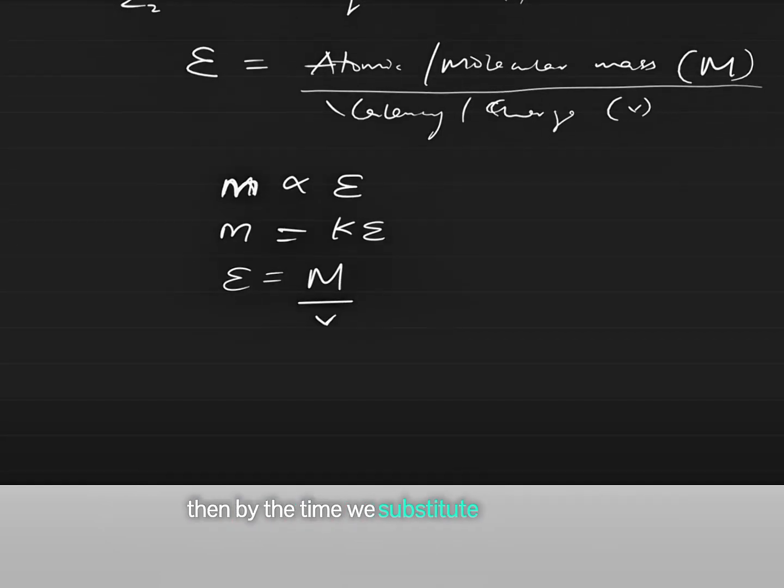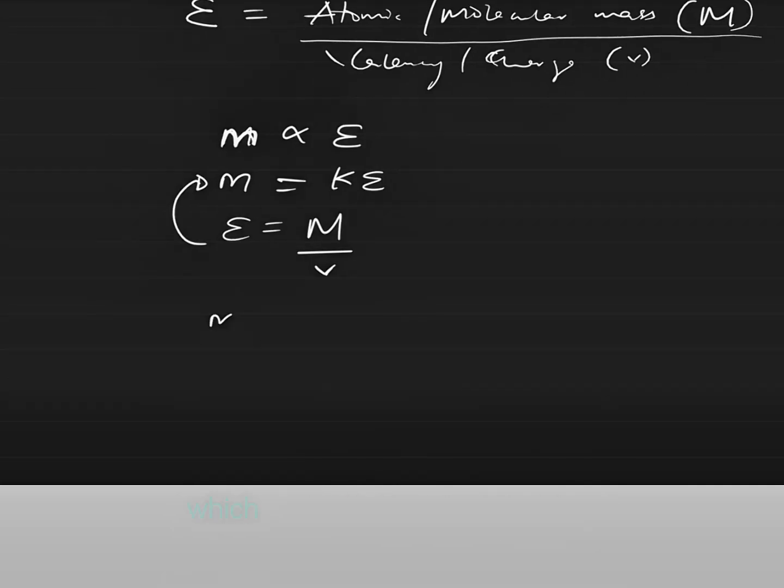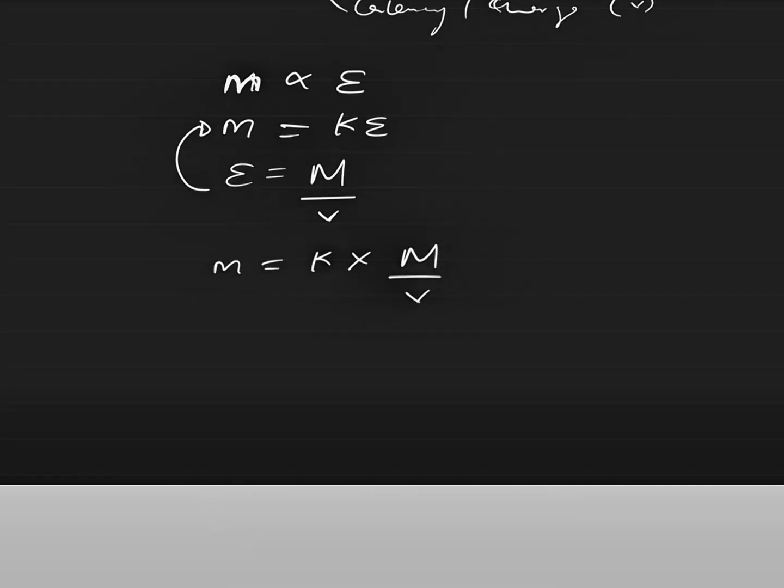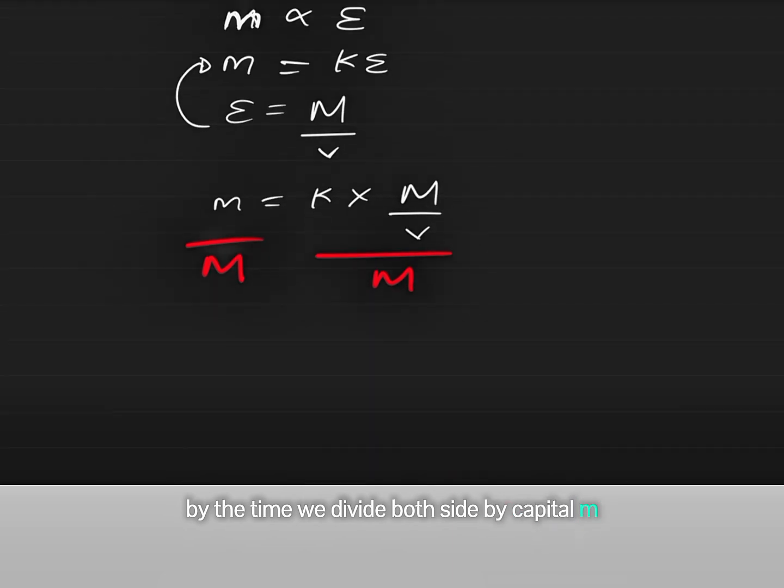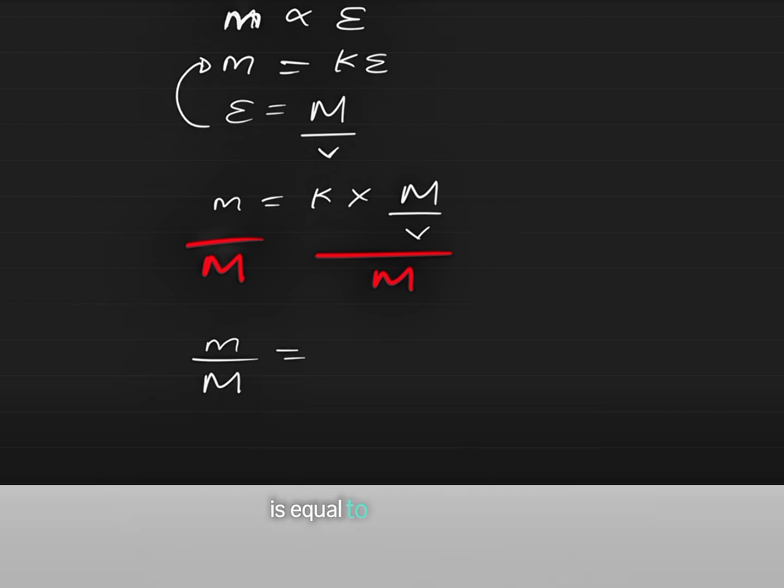By the time we substitute this, we are going to have that small m is equal to K times capital M over V. So by the time we divide both sides by capital M, we are going to have that small m over capital M is equal to K times 1 over V.